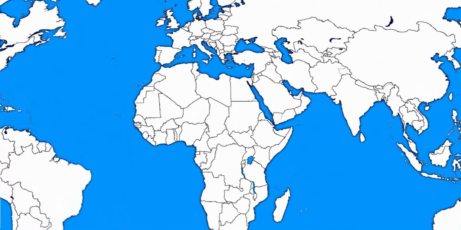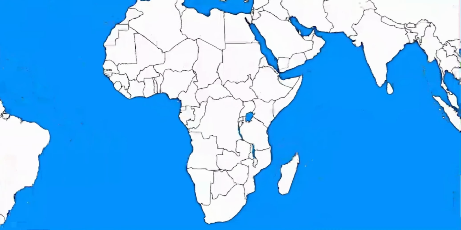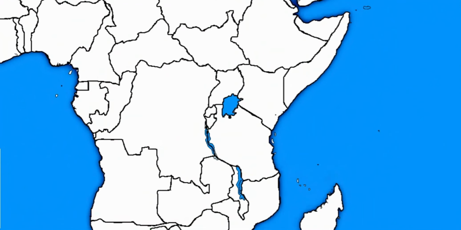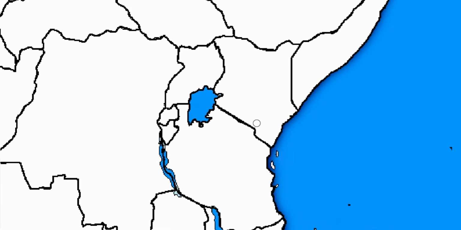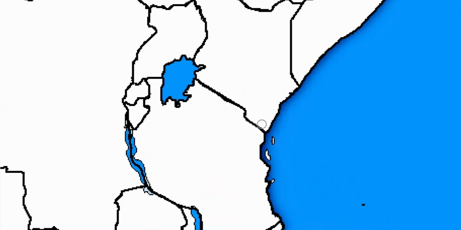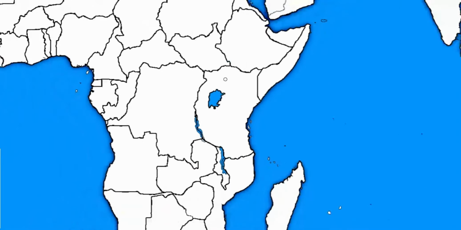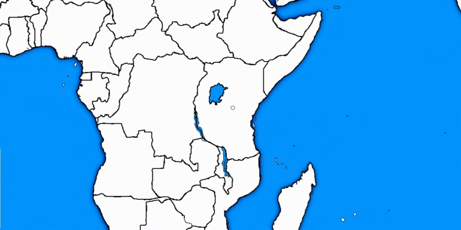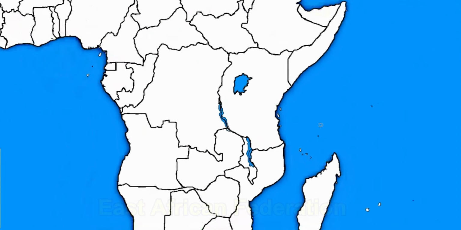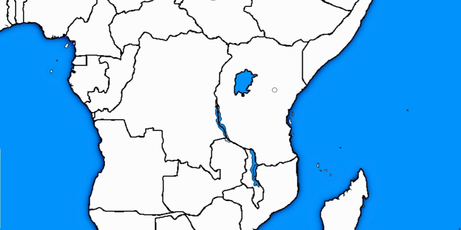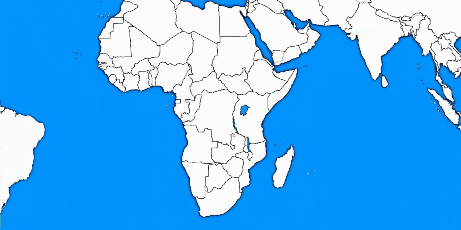Now today, a few events are gonna take place. To start things off, we can see that there is going to be a union in Africa. This union will take place over here in East Africa, where we can see that countries like Tanzania, Kenya, Rwanda, Burundi, as well as Uganda united. And the name of this country is going to be the East African Federation. They did this because they want to strengthen their countries. Of course, inside the union, they're going to be much stronger.